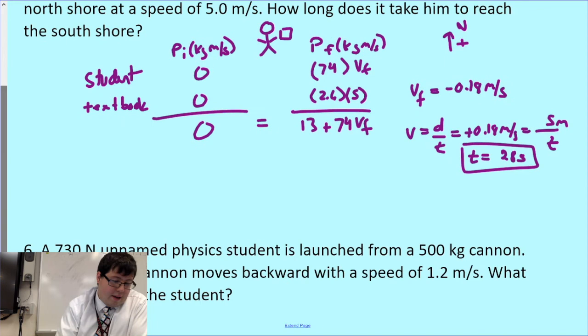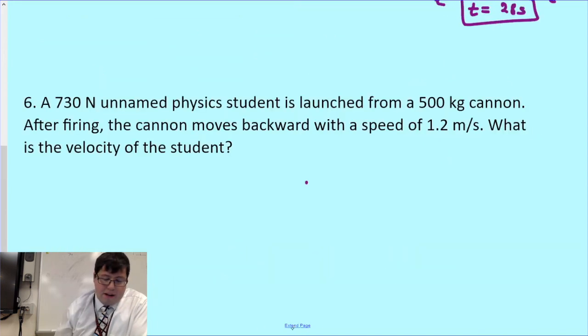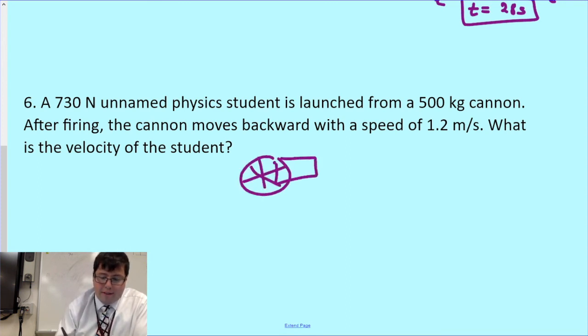Okay, problem number 6 here. We've got another 730 Newton unnamed physics student, now launched from a 500 kilogram cannon. I'm sure we could all guess exactly what student this is going to be. So we've got our student sticking out of our cannon here, and we're going to fire them toward that wall right over there. Now again, the initial momentum for both the cannon and the student ends up being 0.